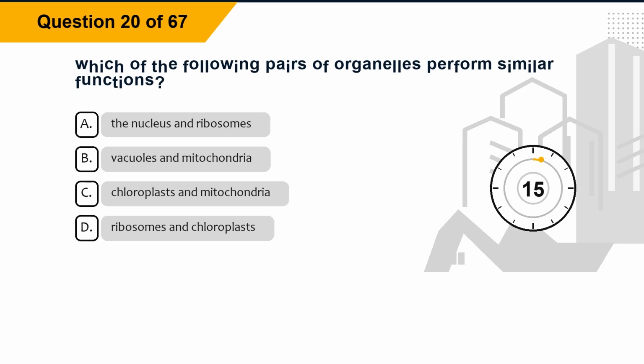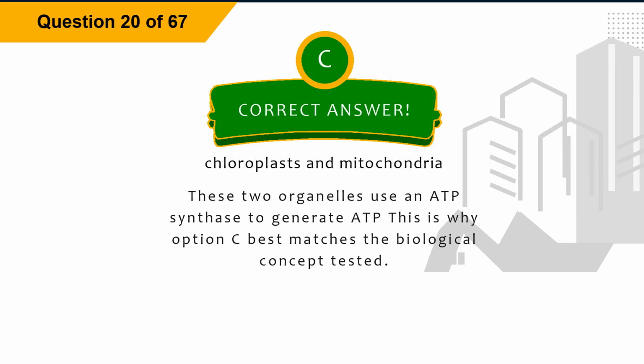Question 20. Which of the following pairs of organelles perform similar functions? Option A, the nucleus and ribosomes. Option B, vacuoles and mitochondria. Option C, chloroplasts and mitochondria. Option D, ribosomes and chloroplasts. The correct answer is option C, chloroplasts and mitochondria.